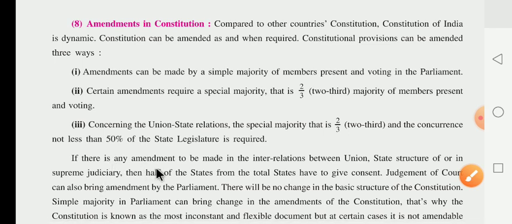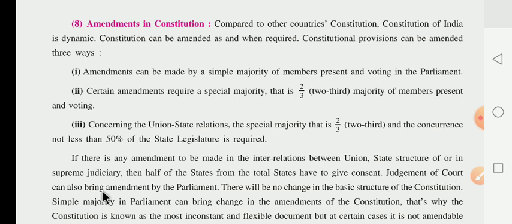If there is any amendment to be made in the interrelation between the union and state, the structure of, or in the Supreme judiciary, what do they say? It is required, as the interrelationship between the union and state structure and they all work under the Supreme judiciary. Then half of the states from the total states have to give their consent.